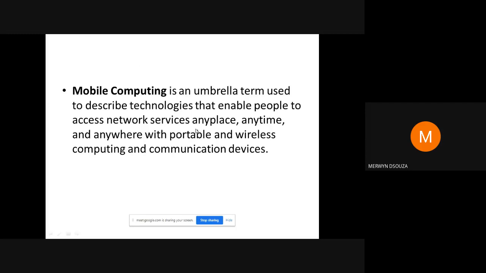Okay, please remember that. So right now, if you're sitting at home on a PC connected to the internet, that is not mobile computing, unless you're on the move and connected to the network and listening to this lecture.